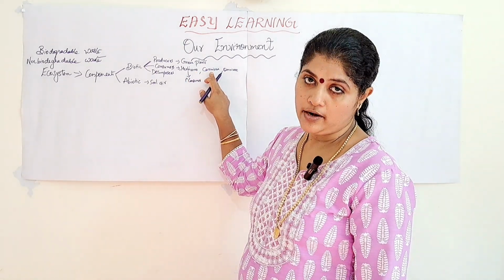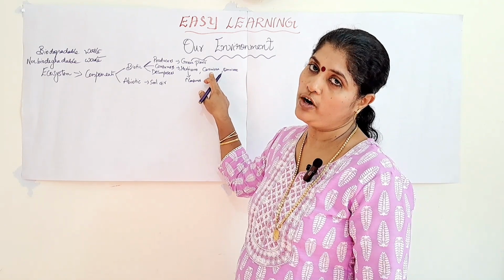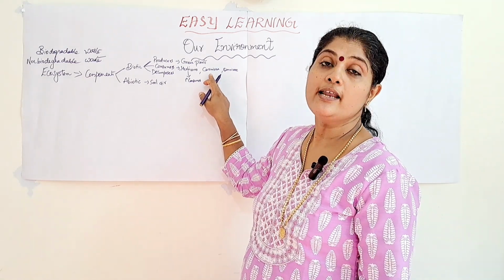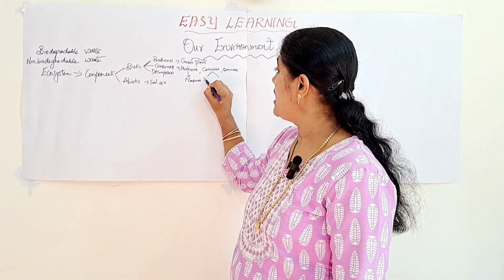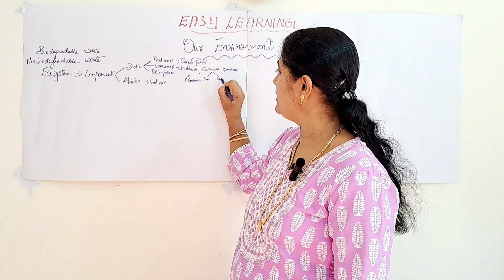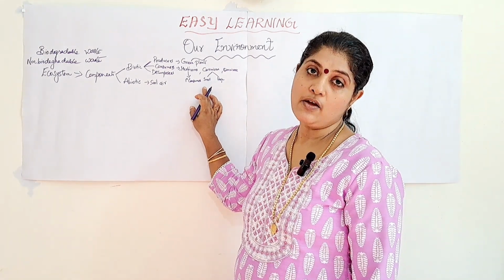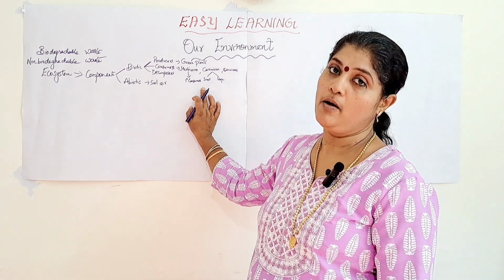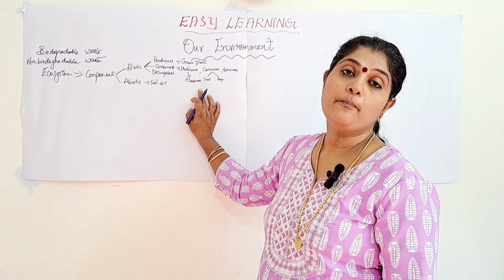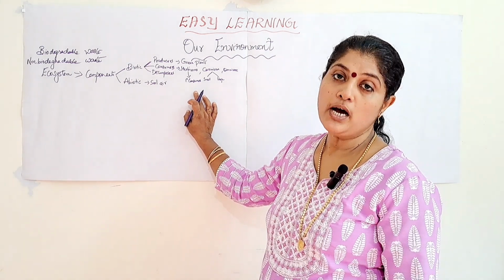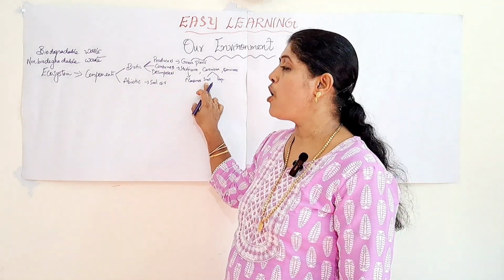The second one is carnivore. Carnivore means the organisms which eat the flesh of other organisms. They are known as carnivores. It is classified into two: the small carnivore and the large carnivore. Small carnivores are those organisms which eat the herbivores. For example, grasshopper, rat, and seed-eating bird all come under small carnivores.